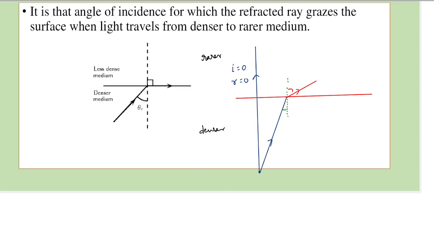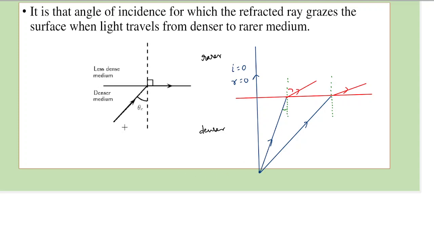We will take one more light ray which makes a further angle with the normal. That is, in this case, I is further increased. If we draw a normal at this point, then I is further increased. So what will happen is this light ray would bend further away from the normal. It will bend something like this. Now what is seen here is that the refracted ray is progressively going away from the normal. It is going away like this, as seen in the rays.